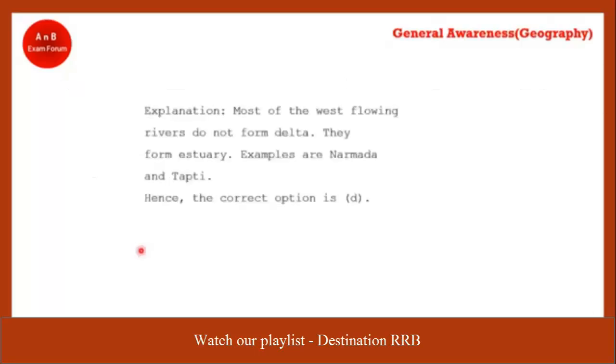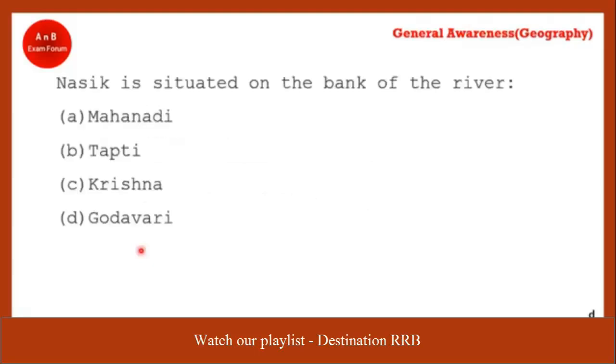Nasik is situated on the bank of which river? Quickly. Initially I told you the answer. Yes, you are correct. Option D, Godavari is the correct answer. The origin of Godavari is itself in Nasik.